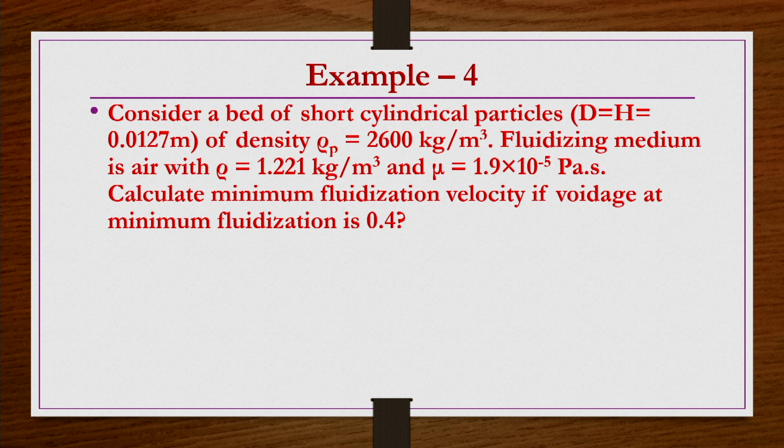The minimum fluidization velocity has to be found if the voidage at minimum fluidization condition is 0.4. So, everything is known here, but only the particle is not spherical. So, we have to find the sphere volume equivalent diameter d_p, and then we have to find phi_s. Phi_s we have already found in one of the previous chapters for the short cylinder as 0.847.